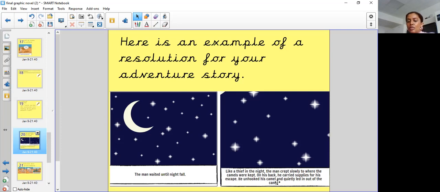So really think about how you can make your sentences short, but also really interesting using some devices that you have in your writing toolkit.